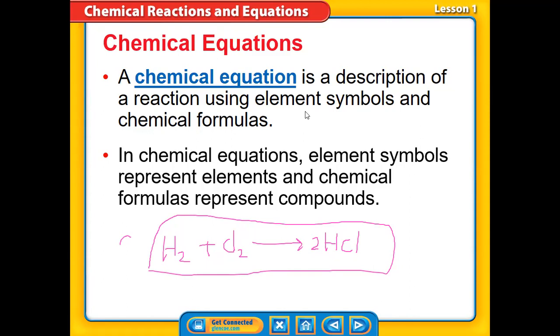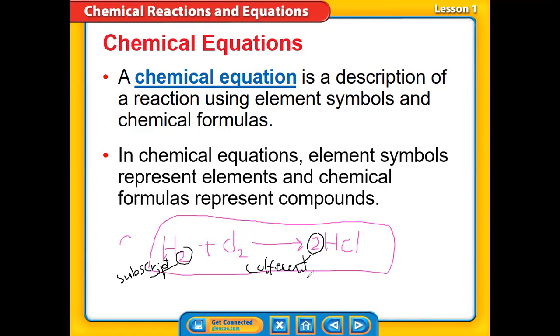Actually, they are different. The number that is written down, we call it subscript. Also this one, of course, is a subscript. So any small number that is written down, we call it subscript. While this big number written beside the chemical formula or the symbol, we call it coefficient. Coefficient, like in math, okay?